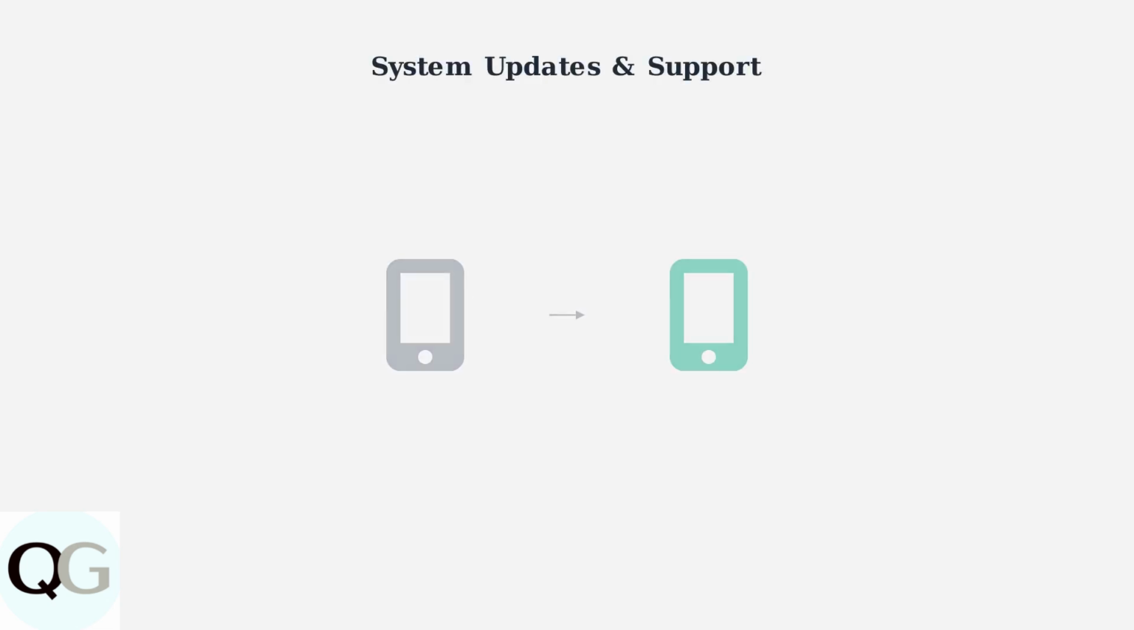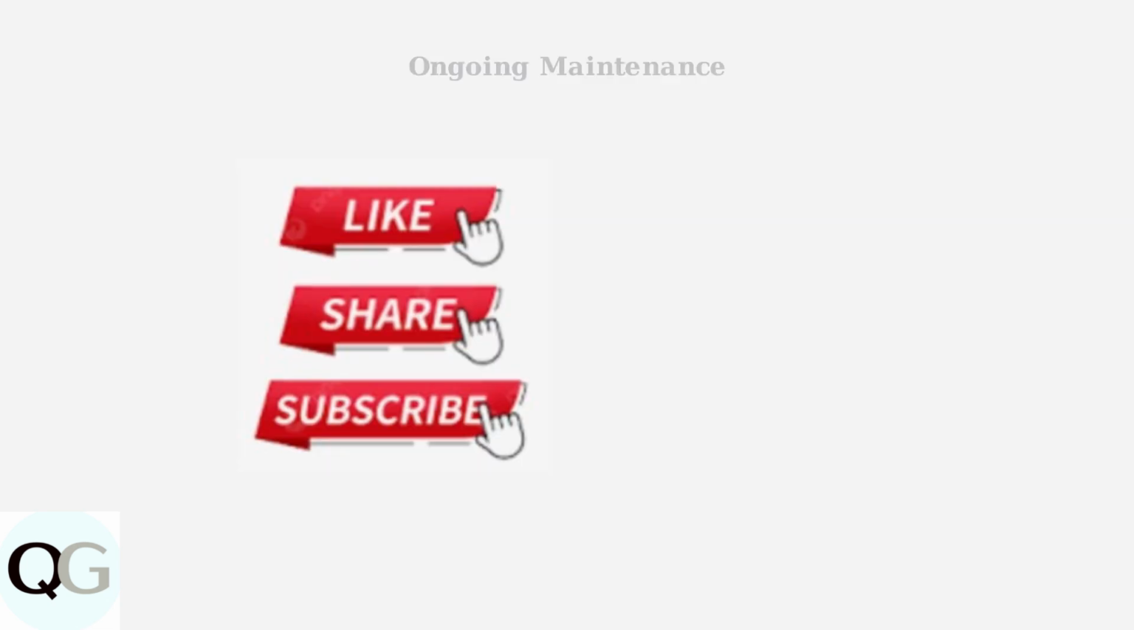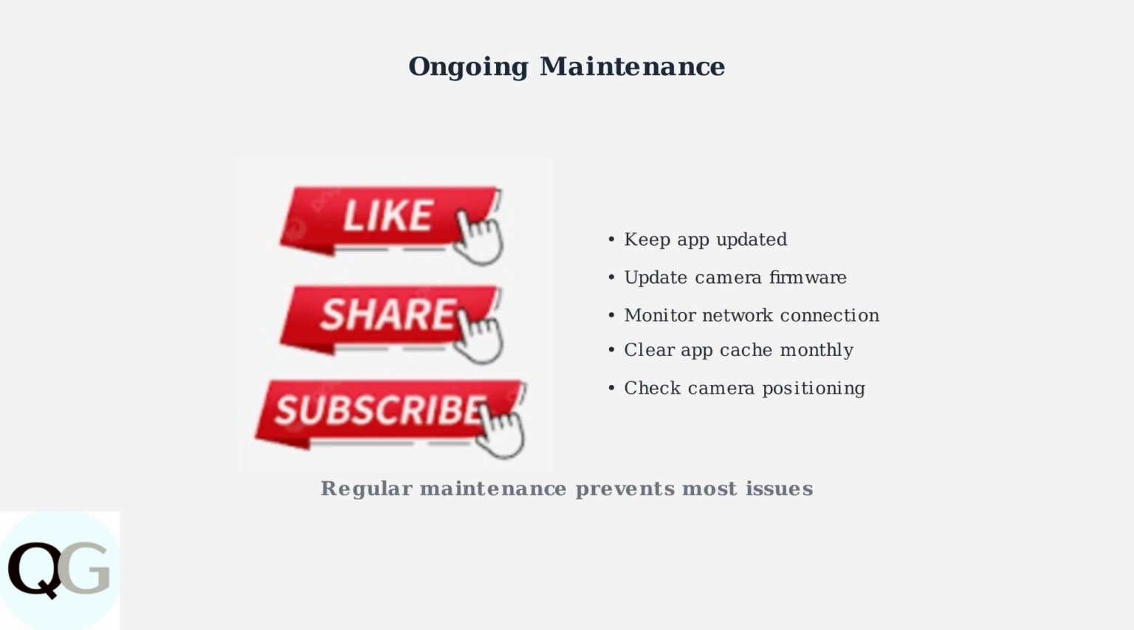Regular system updates are crucial for maintaining app compatibility. Keep your smartphone's operating system current, and don't hesitate to contact VicoHome support if issues persist after trying these solutions. Ongoing maintenance is key to preventing future issues. Regularly update your app and camera firmware, monitor your network connection, and periodically clear the app cache to ensure smooth operation of your security cameras.